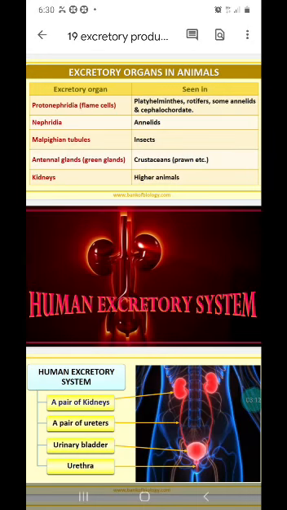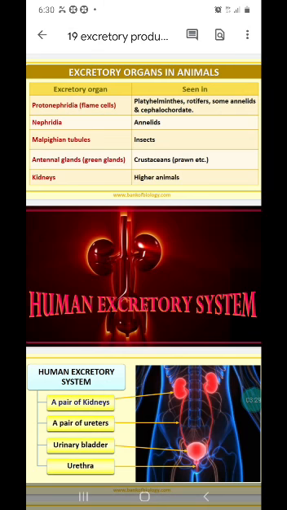Now, kidneys are the main organs of excretion in higher organisms or higher vertebrates. But in lower organisms, many other kinds of primitive forms of our kidney, or nephridia, are seen. Right?